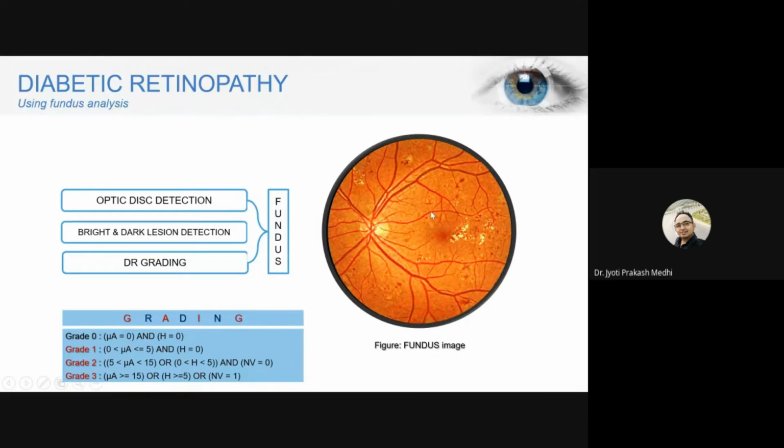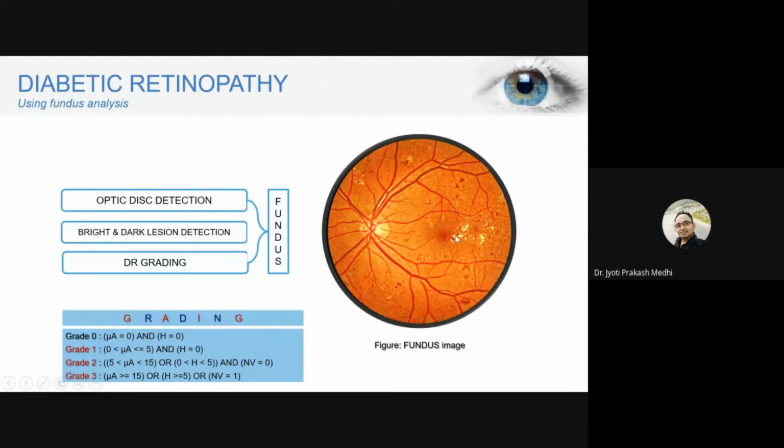Next, there is an issue that the optic disc also appears similar to the exudate structure, and the macular region is similar to the dark lesion structures or dark lesion intensities.